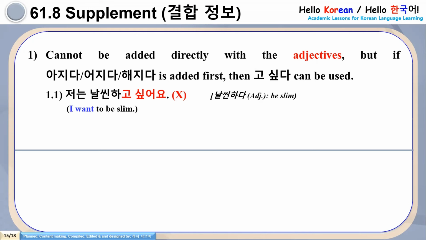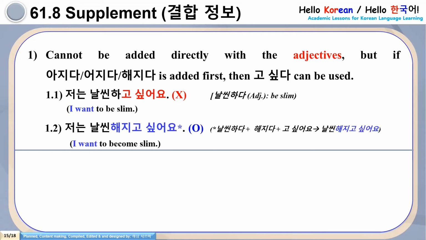Why? 날씬하다 is an adjective. We cannot add directly go shipta grammar with the adjectives. See 1.2. 저는 날씬해지고 싶어요. So in this situation, first what we have done, 날씬하다 plus 해지다 plus go 싶어요. This combination is possible.